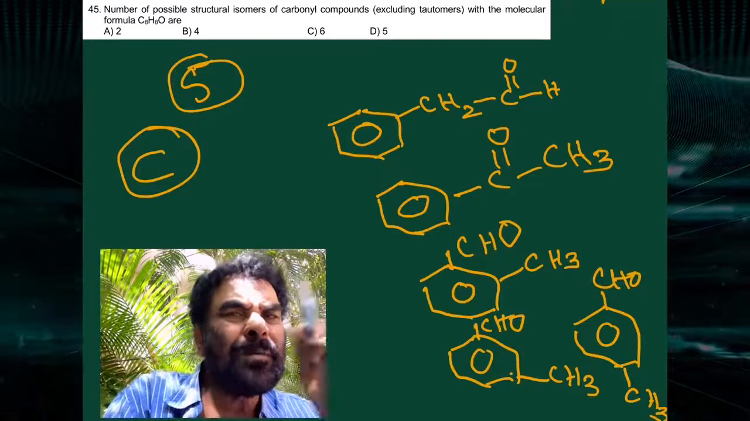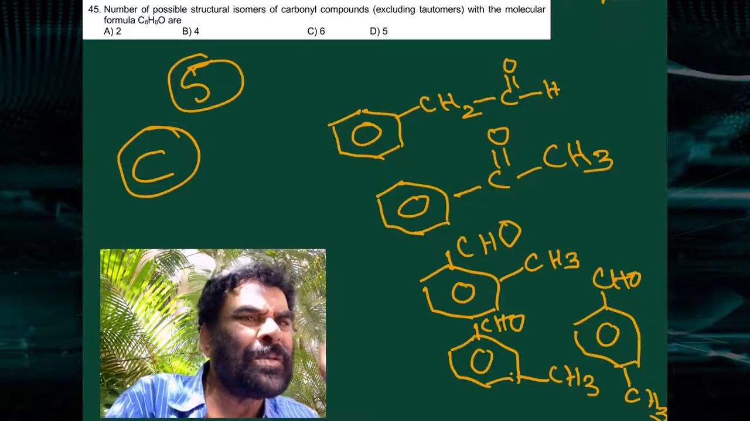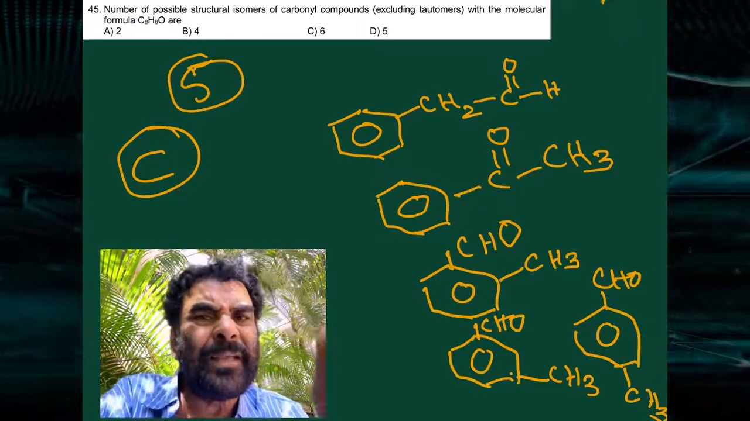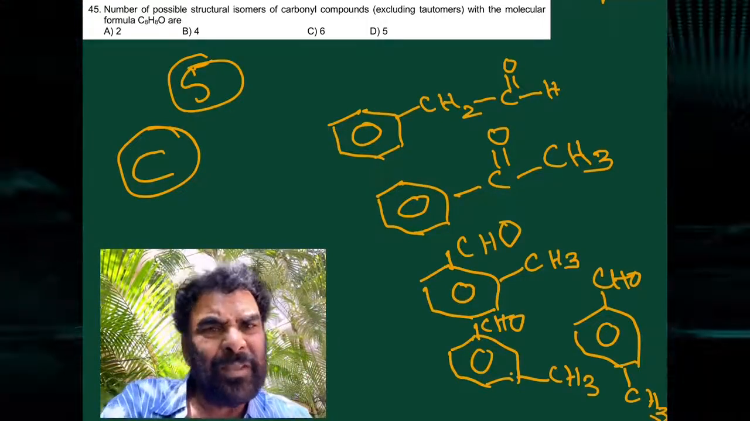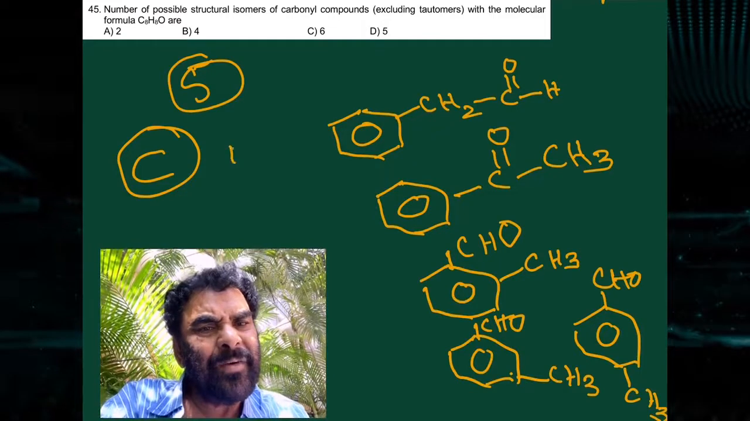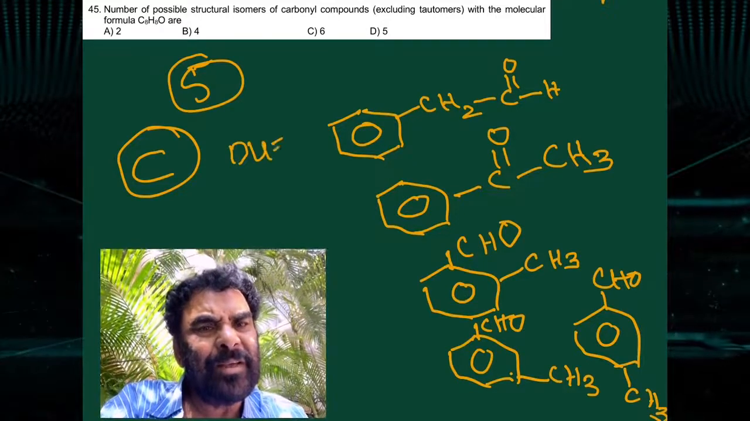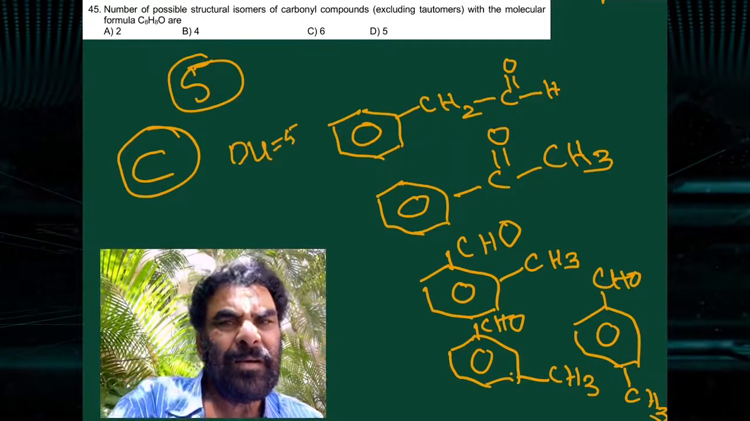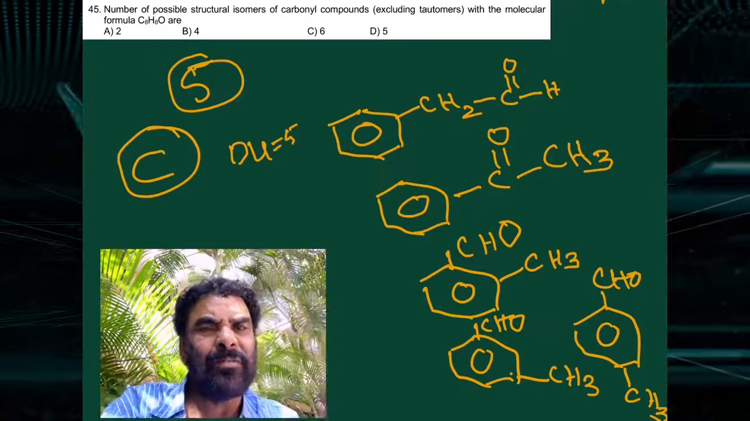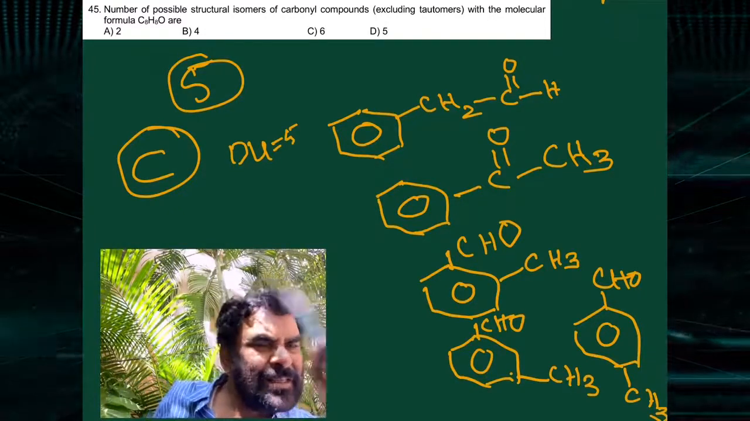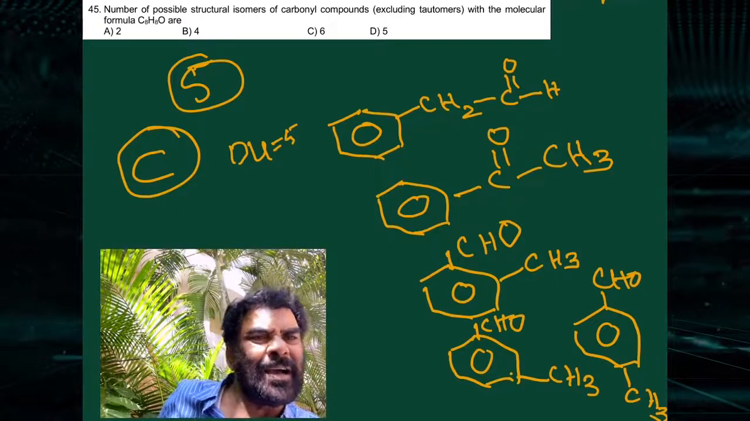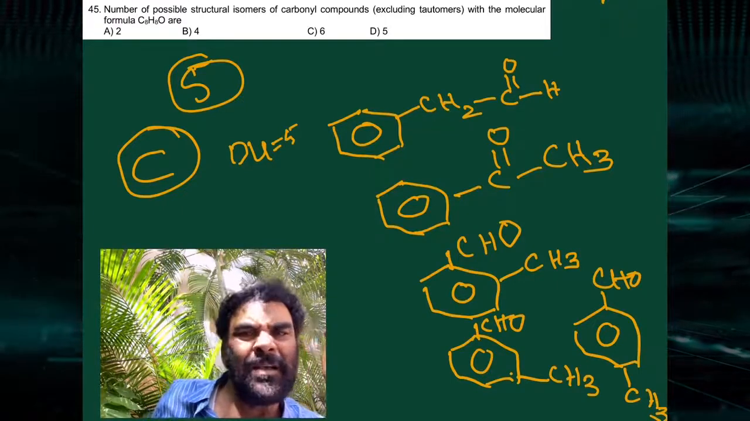The number of possible structures of the carbonyl compounds for the given molecule C8H8O. If you take the benzene ring, the degree of unsaturation is 5, that is 9 - 4 = 5. So this is the benzene ring case, where the carbon atoms are more than 6 and the carbon to hydrogen